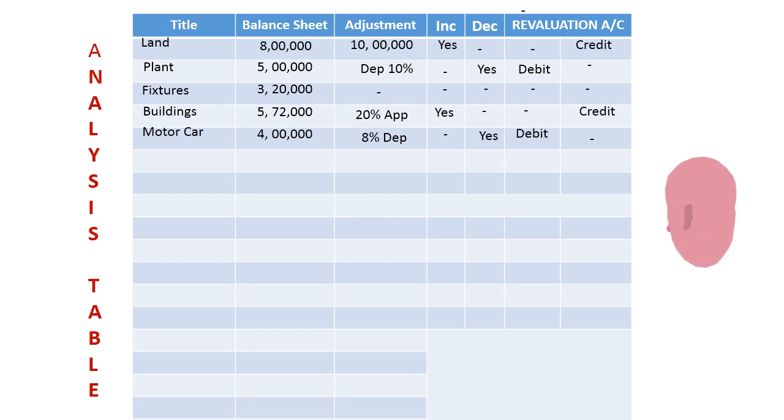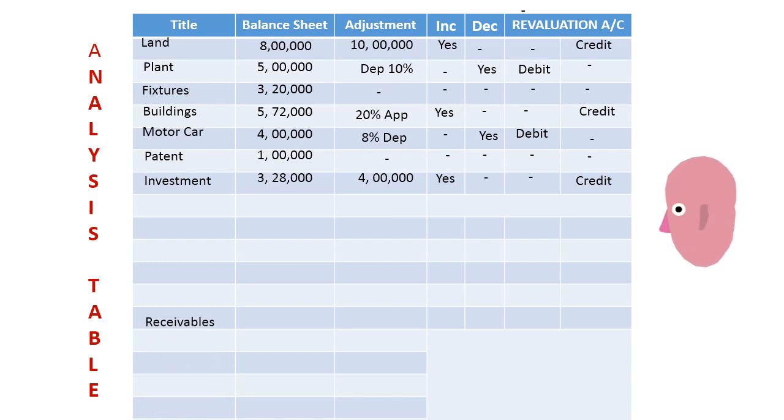Take the next one. I don't know why there is that patent. The patent's balance sheet value is given as 1 lakh. No adjustment is given. Therefore, no effect on the revaluation account. Then we come down to investment. Naturally, the investments will always be an upward increase. Therefore, appreciation is 1 lakh 28. Yes, increase. It has to be credited.